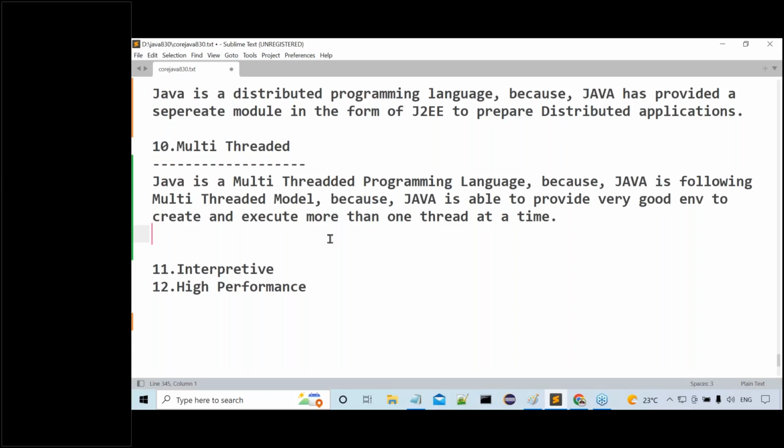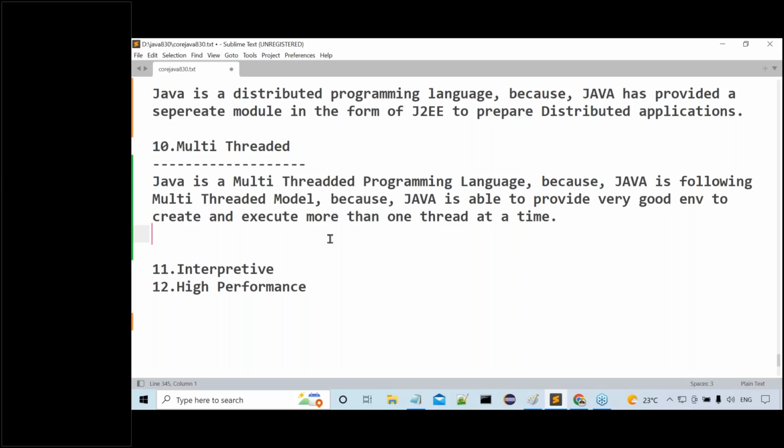Tell me, what are the features of this single threaded model? Sequential execution, more execution time, low performance, less performance. What about the multi-threaded model? What is the first one here? Parallel execution, then execution time is what? Less execution time, then what? Performance, high performance, more performance or high performance.